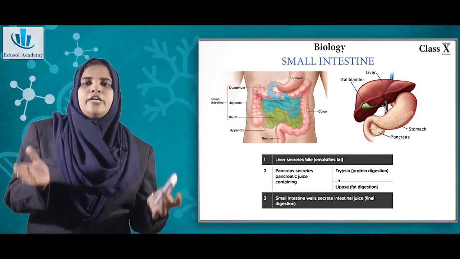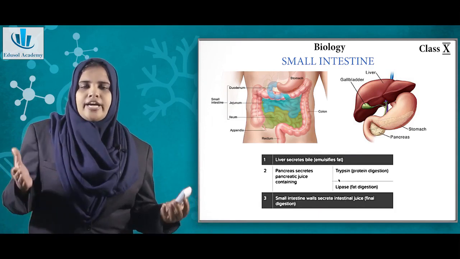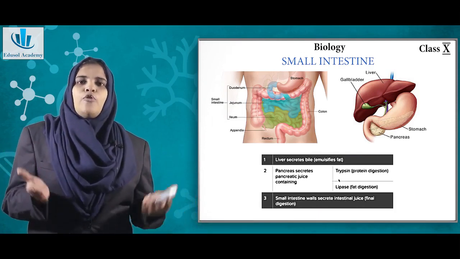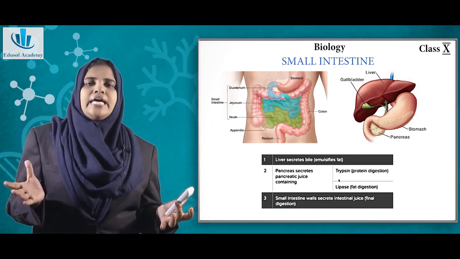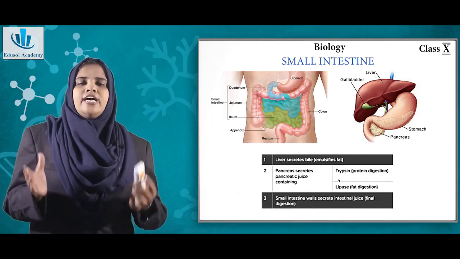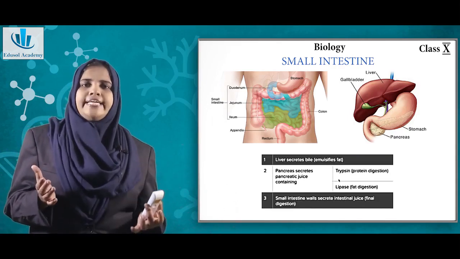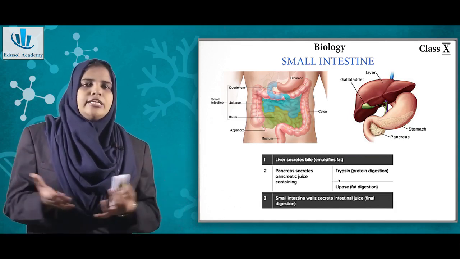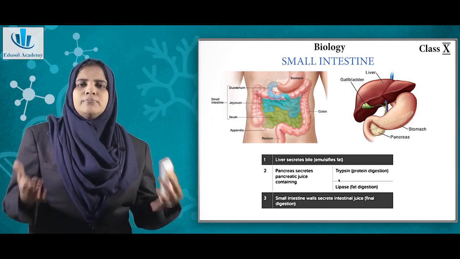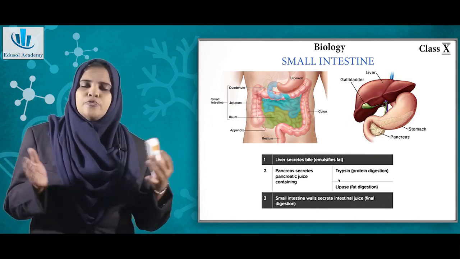Now let us understand the function of bile. Bile emulsifies the fat. So what does emulsification mean? It is an action just like soap does. When your hands are very oily, normal washing will not help you. You will have to wash with soap or something similar like a hand wash in order to make your hands very clean.